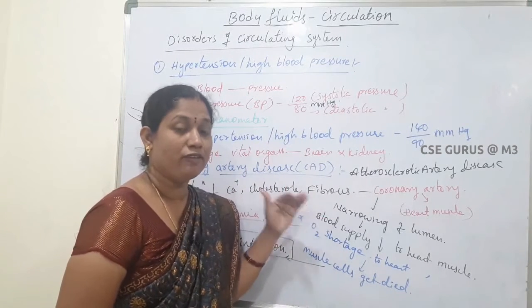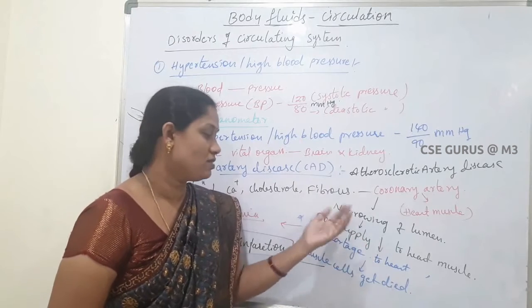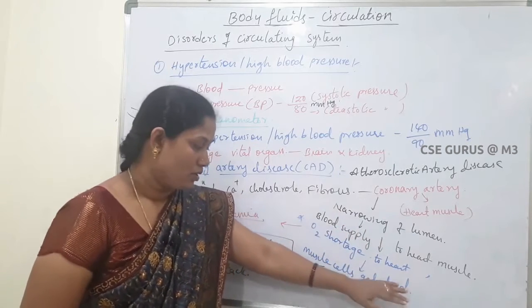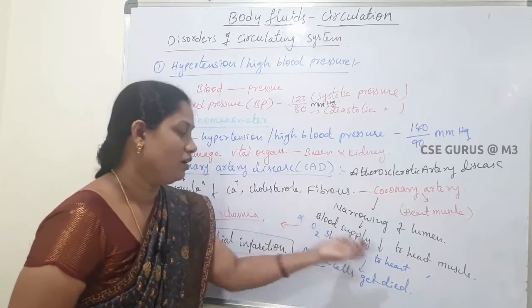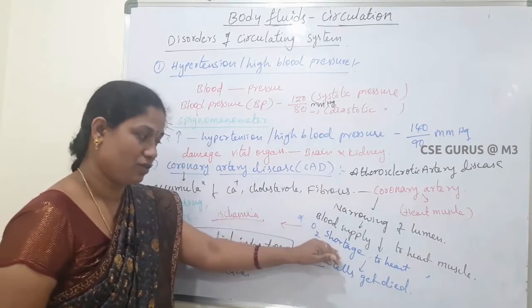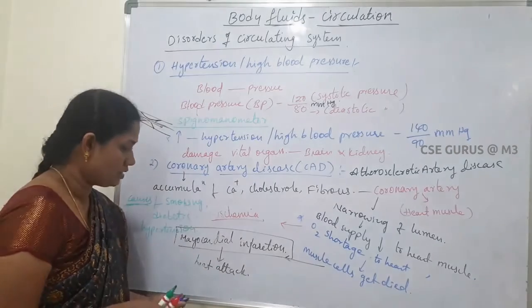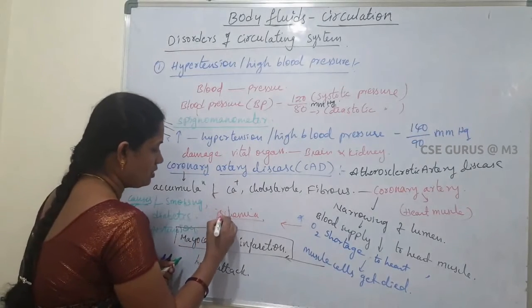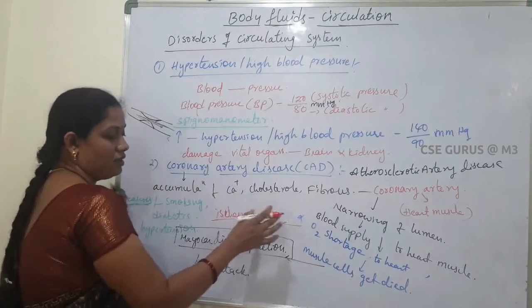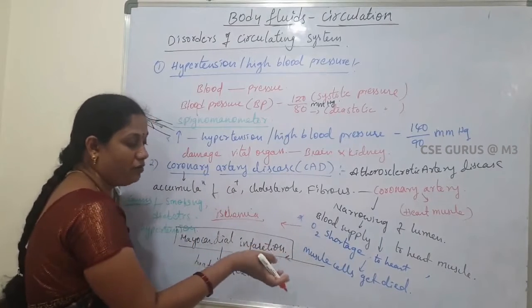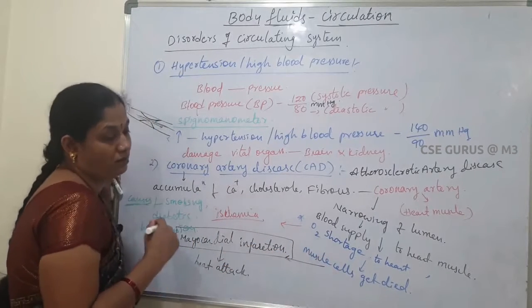As a result, blood flow is decreased, as well as the oxygen supply to the heart muscles. So oxygen shortage will occur. That condition is called ischemia. Next, if this condition continues for a longer period of time, the muscle cells die.